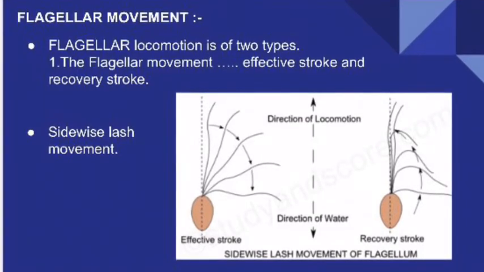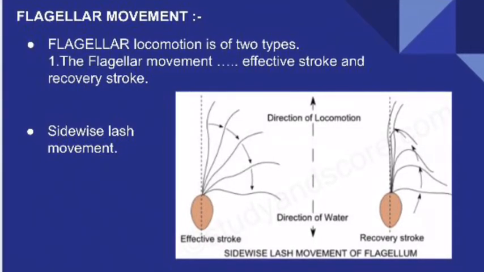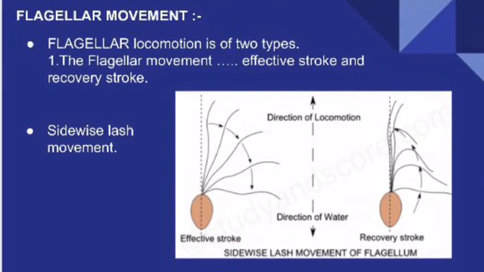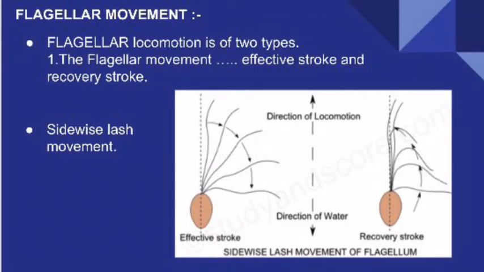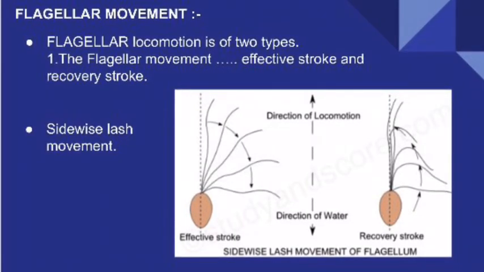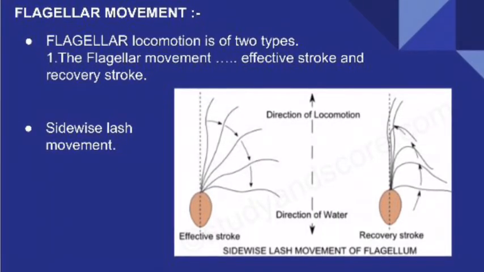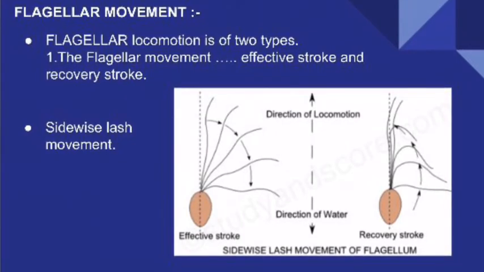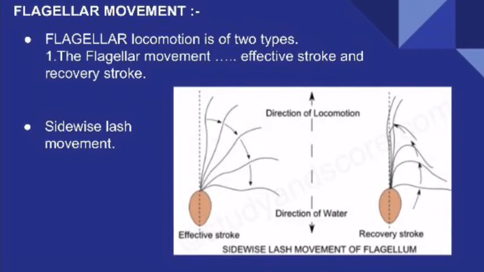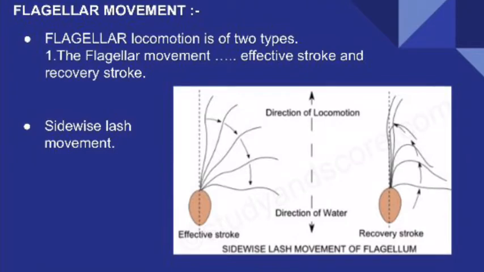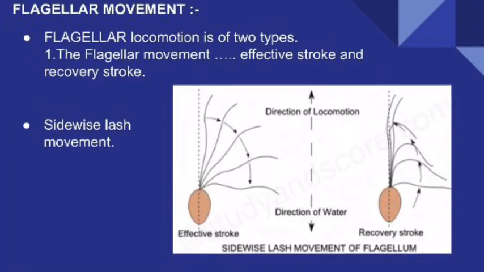Now coming to swimming locomotion, which is performed by both flagella and cilia. Coming to flagellar locomotion, it will be of two types, flagellar movement and undulation movement. Flagellar movement once again includes sidewise lash movement and simple conical gyration, and one more is undulation movement. So when you come to the sidewise lash movement, the flagellar movement is a paddle-like beat and consists of two strokes, effective stroke and recovery stroke.